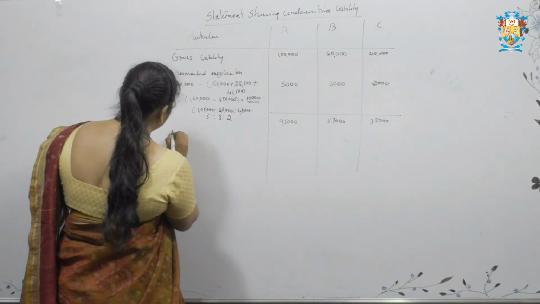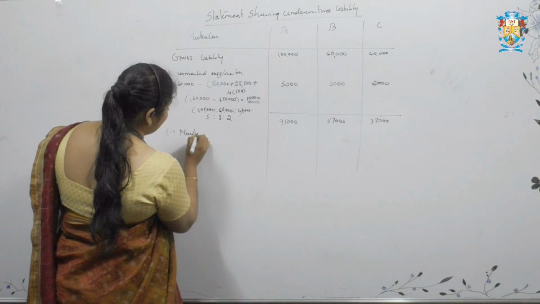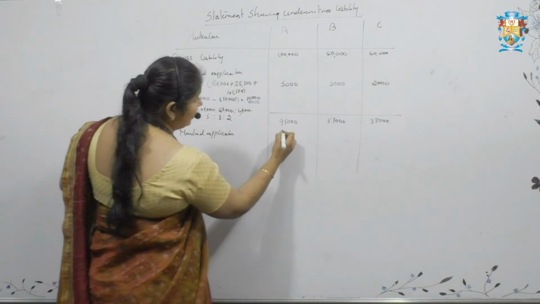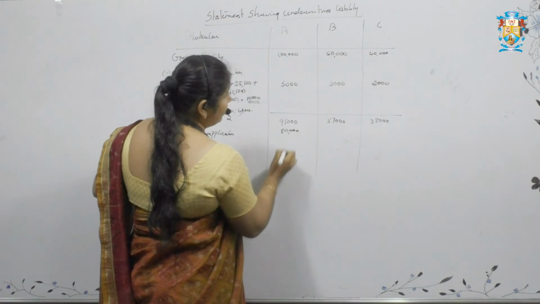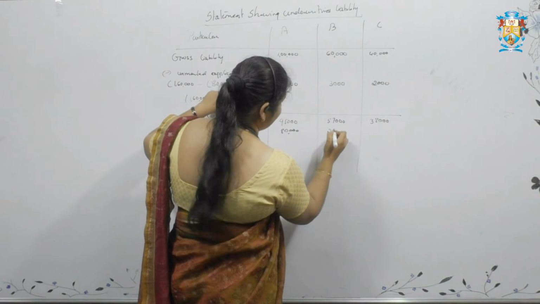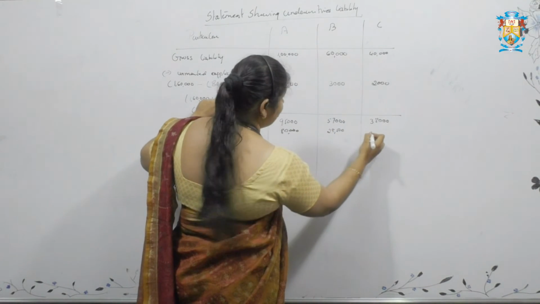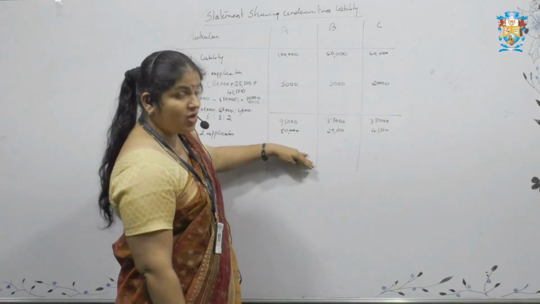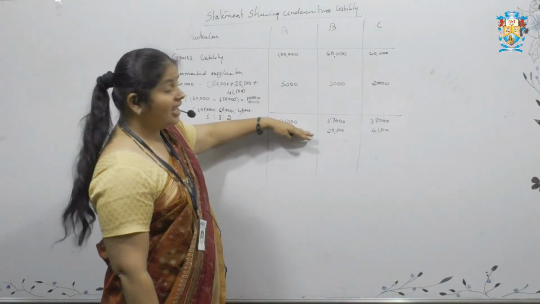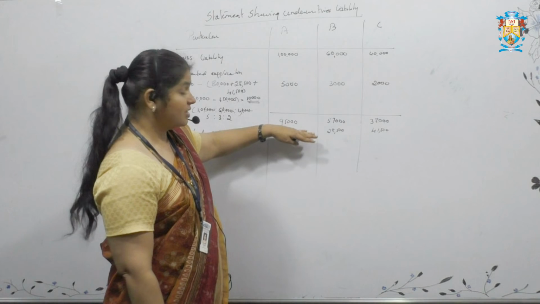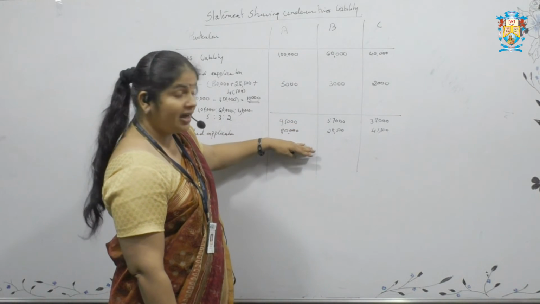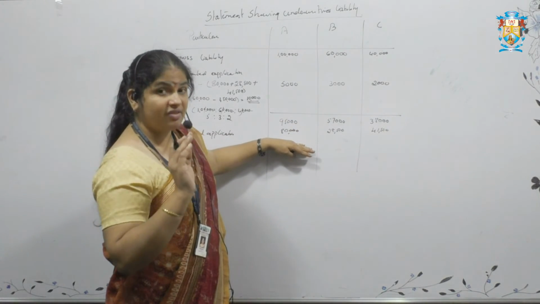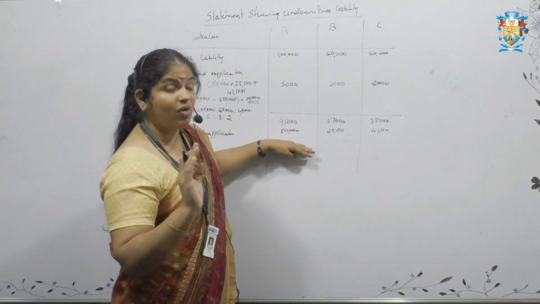Now, marked applications. In their names they have received some applications. In the name of A, 80,000 applications were received. In the name of B, 28,500 applications. In the name of C, 41,500 applications. Now you have to see: A is having 95,000 shares, and in his name 80,000 applications are received. He has a sufficient number of shares.